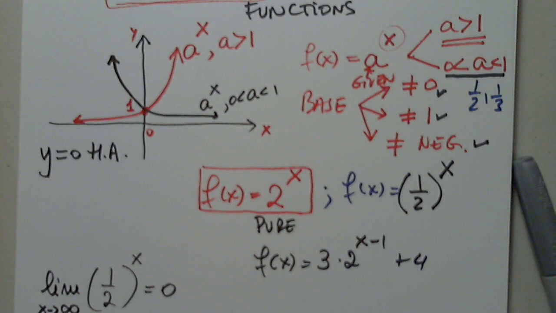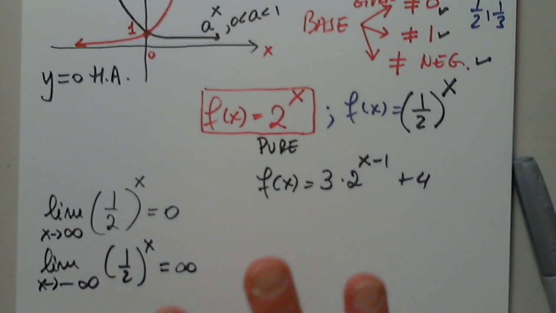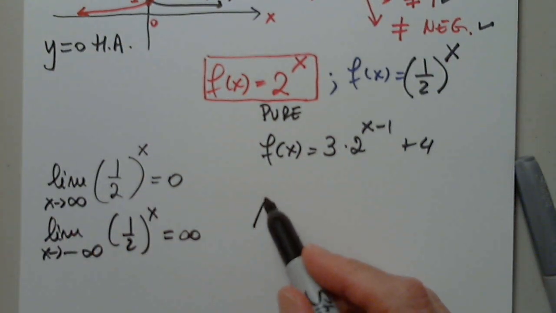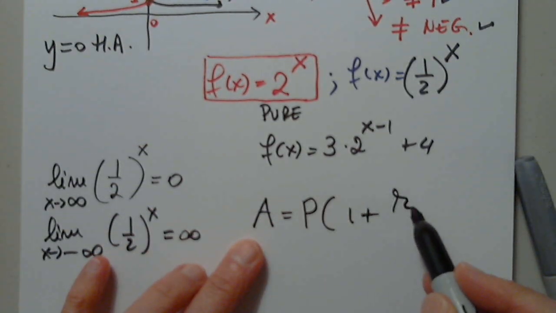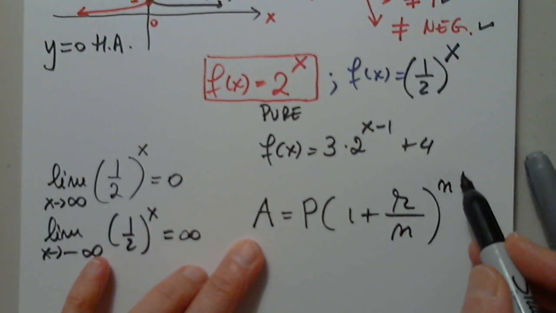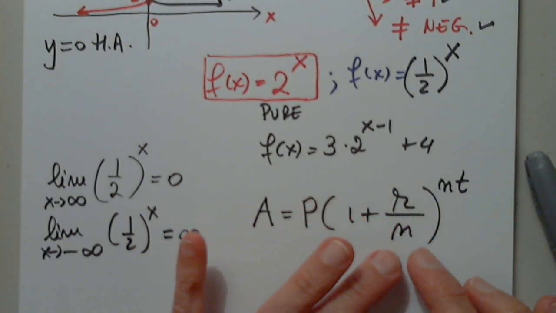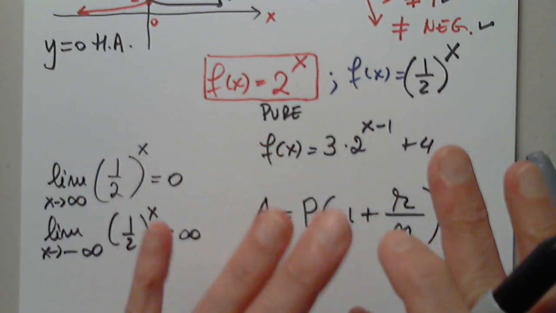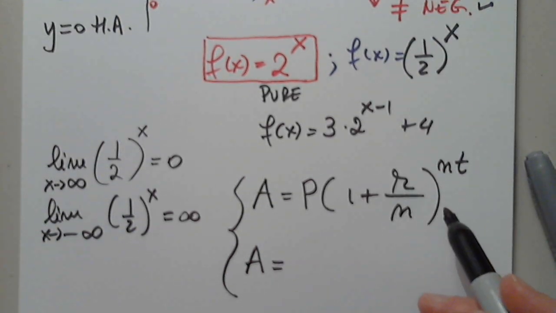Thank you. Good. Now, let's take a look at a few applications. We do have one application, if you remember, the accumulated value, P times (1 plus r over n) raised to nt. Accumulated value, principal, annual interest rate, number of times we compound interest, t number of years. We've done this before. So this is compounded n times